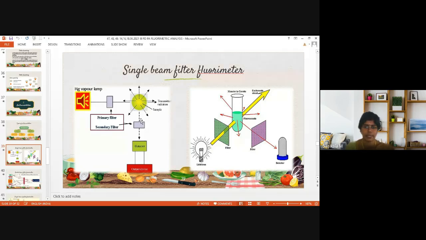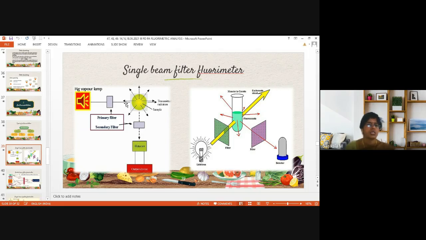Glass made cuvettes, with all 4 surfaces made of transparent glass only. And then the secondary filter, then detectors. For the filter fluorimeter, it is phototubes and photovoltaic cells. When it comes to the spectrofluorimeter, it is of higher versions like photomultiplier tubes, photodiode arrays, and so on.